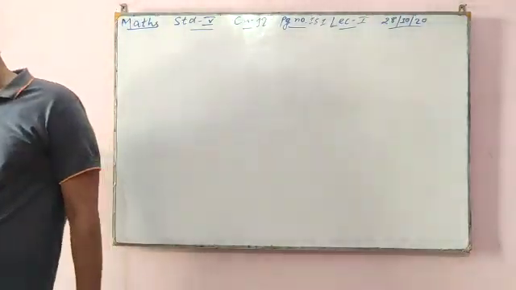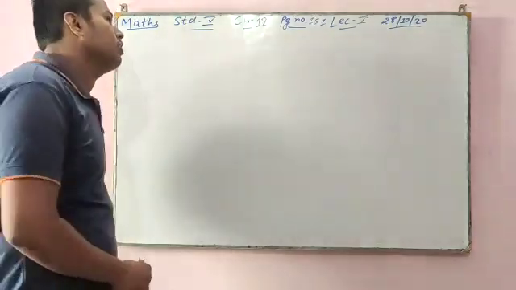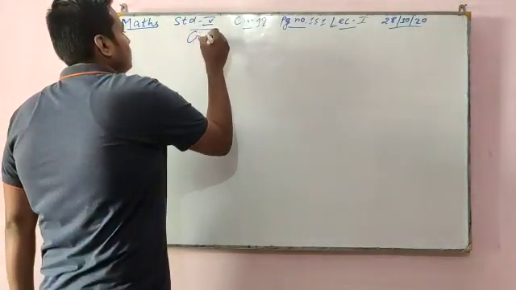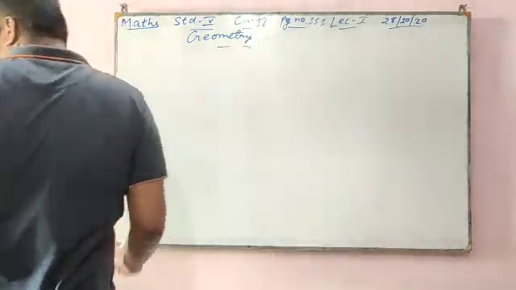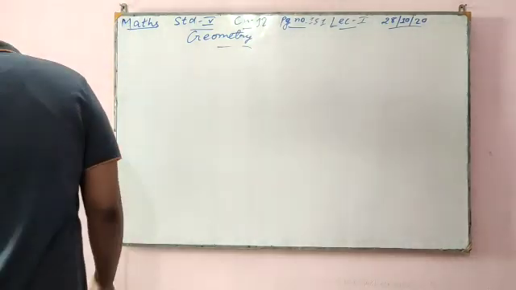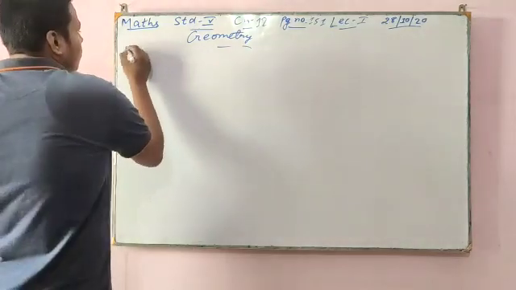So today I am going to teach you math. Chapter 12, geometry, is going on. Today I am going to start types of triangle with respect to angles.